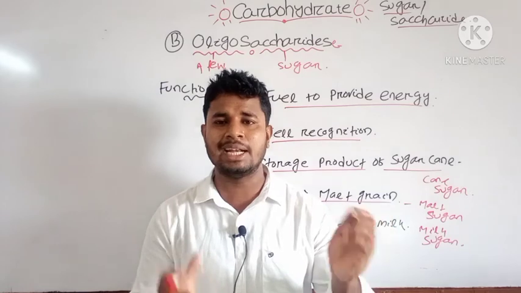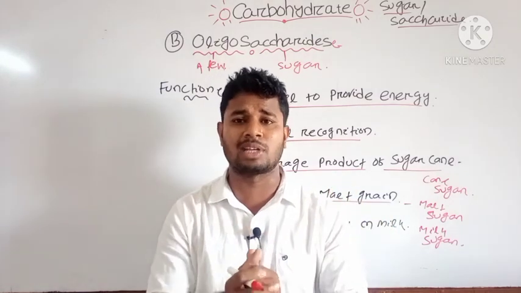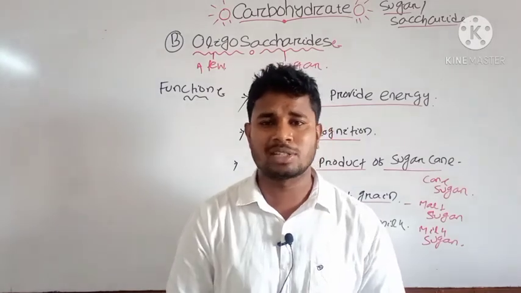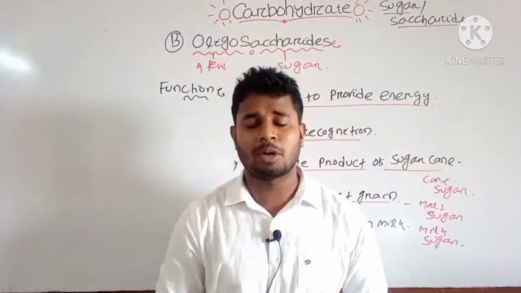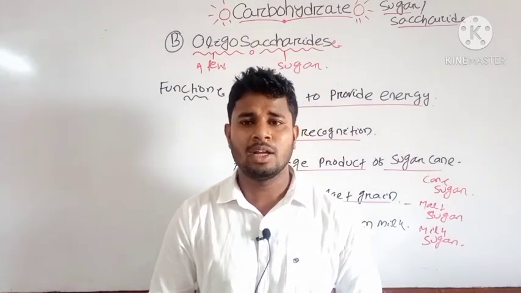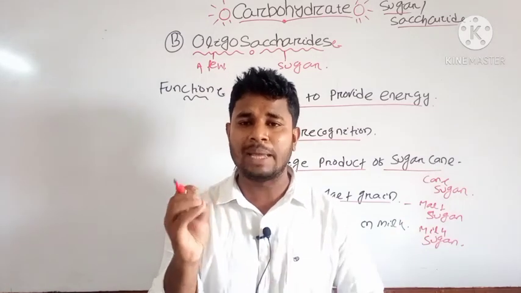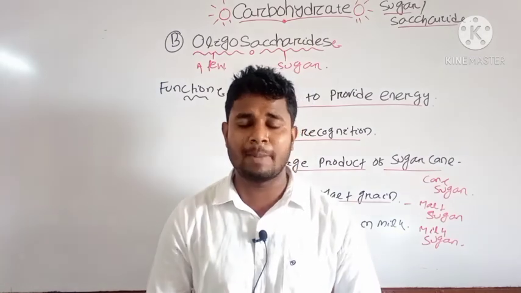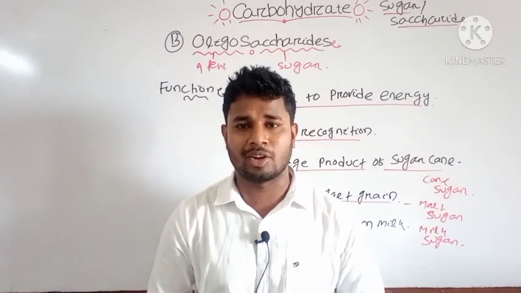And oligosaccharides are units of monosaccharide. Different monosaccharide units unite to form the oligosaccharide by the formation of a glycosidic bond. And in the function, different milk products and sugar cane mainly help in cell recognition.